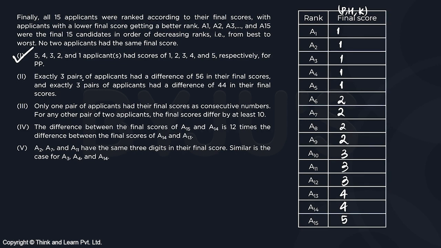Second statement says exactly 3 pairs of applicants had a difference of 56 in their final scores. But 6 is never a score given. Okay. And exactly 3 pairs of applicants had a difference of 44 in their final scores. Now, suppose P is going to be any number from 1 to 5. The smallest number that somebody can get is 111, and the largest somebody can get is 555, right? Because for each of the attributes, the smallest score given is 1, the largest is 5.